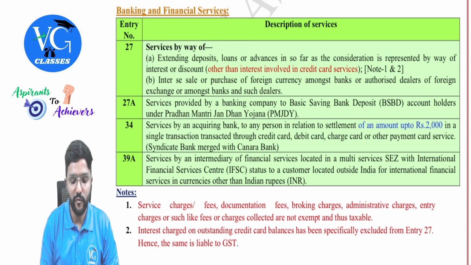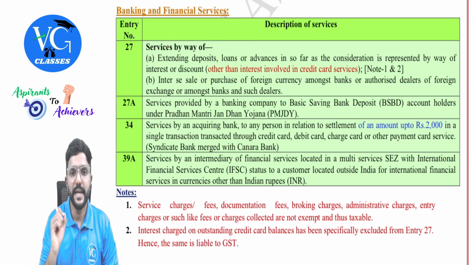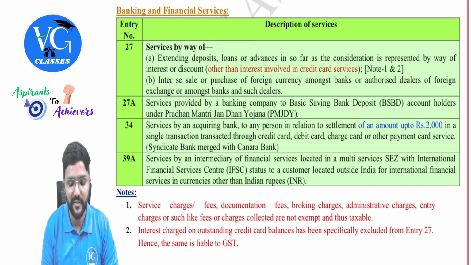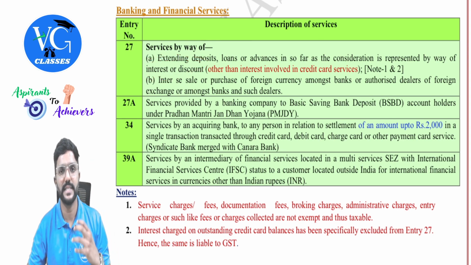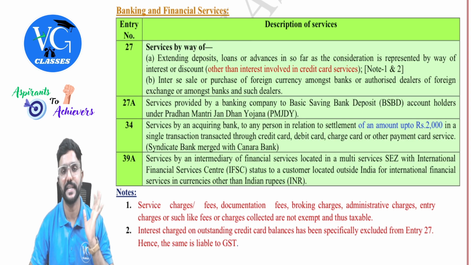Next, banking and financial services, guys. Services by way of, very important, entry 27A, very important. Extending deposits, loans, or advances in so far as the consideration is represented by way of interest or discount is exempt. Okay, sir. For example, a bank is giving a loan of 10 lakh and in return they are collecting 11 lakh. That is 1 lakh interest.